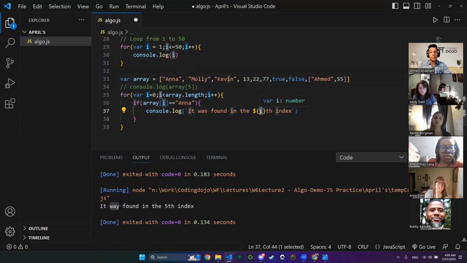So what will this i be? Is it going to be 0? Is it going to be 1? Is it going to be 8? We have from the chat 0 from Rachel, 0 from Molly. What do you guys think? Why isn't it 1? And for those of you who are not understanding the question, let me know. 0 from Robin. Okay, yes, the correct answer is 0 from Bobby. The correct answer will be 0, that's right.